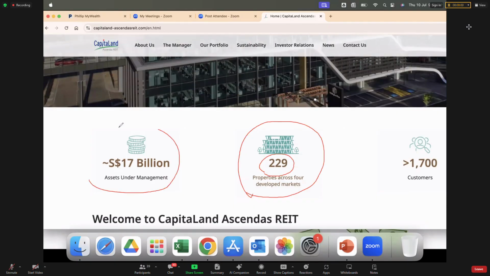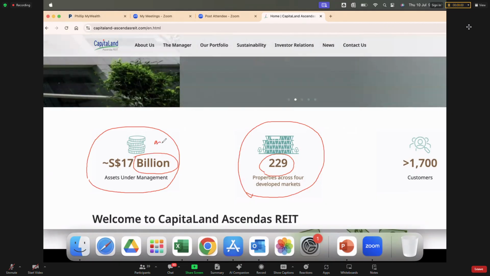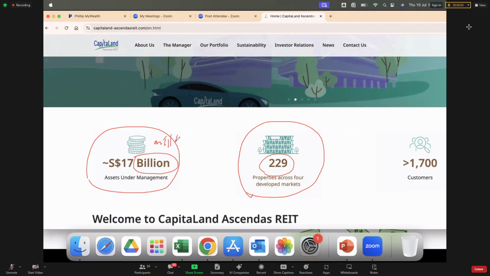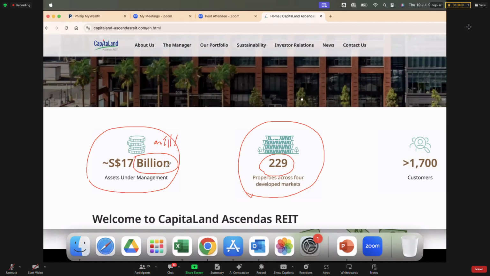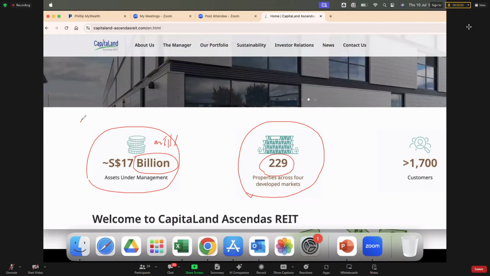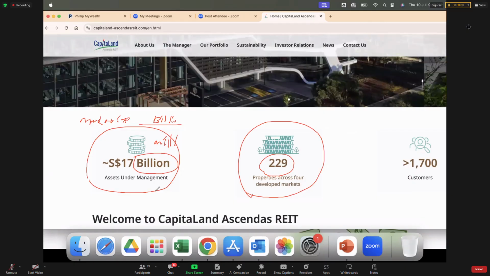How big is the REIT? I always look for this word, billion. I don't look for million. When you want to buy a REIT, you need to look for billions, not millions. So the asset under management must be billions. And another thing I look for in billions is market capitalization. Market capitalization must also be in billions. This is size. Size really matters.